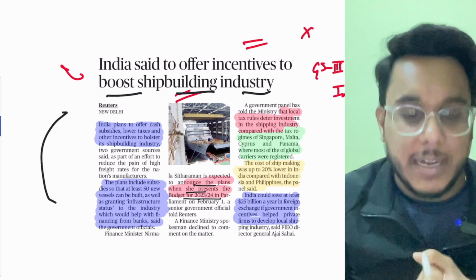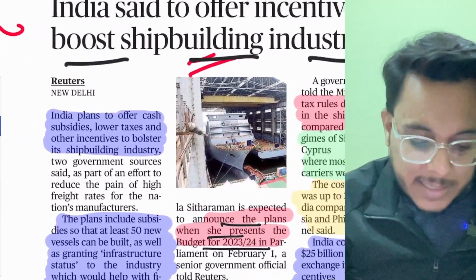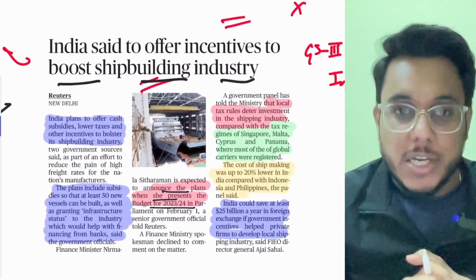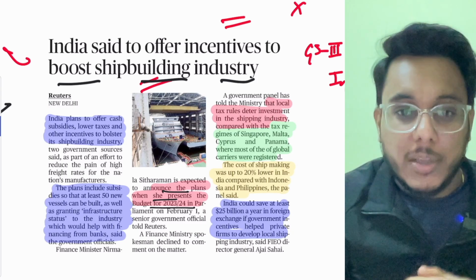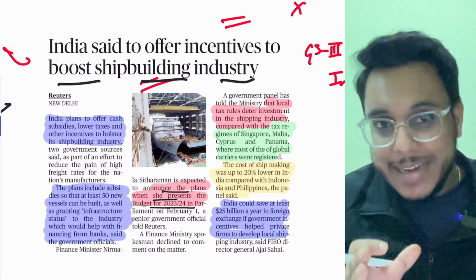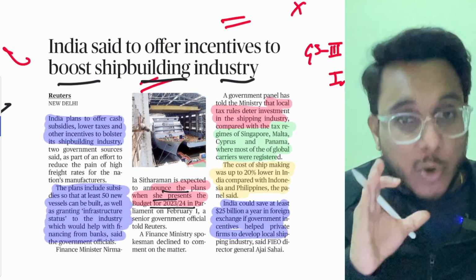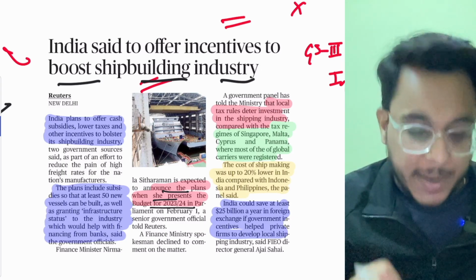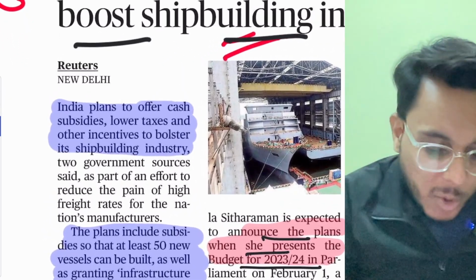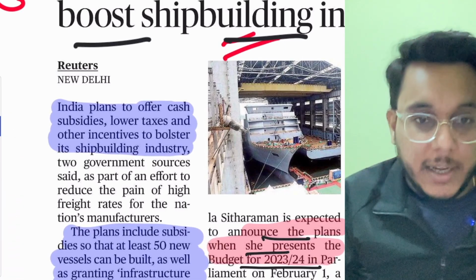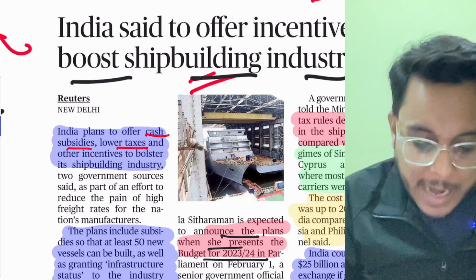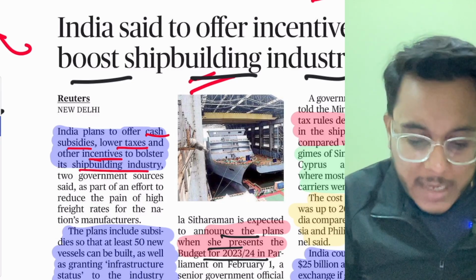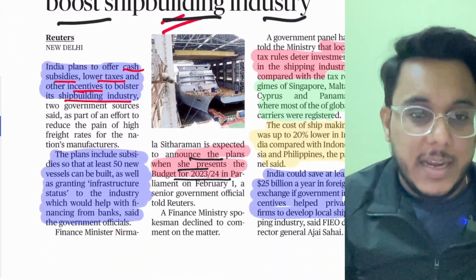So what is this article talking about? Shipbuilding happens to be a very big industry. In India we don't have a very good ecosystem for shipbuilding. Is it clear or not? Now the government is trying to bring reforms where we will offer cash subsidies, reduce taxes, and give other incentives to enhance the shipbuilding industry in India.